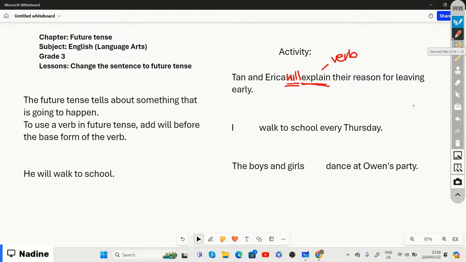What is the verb within that sentence? What is the action within that sentence? What is he or she doing every Thursday?